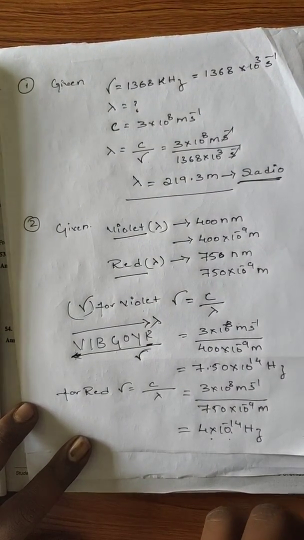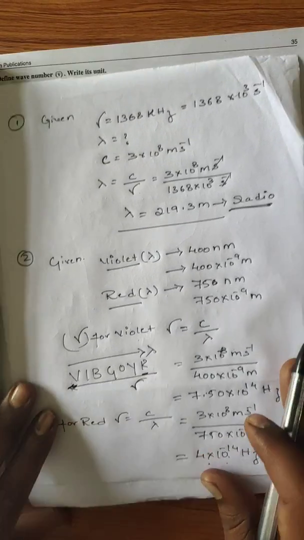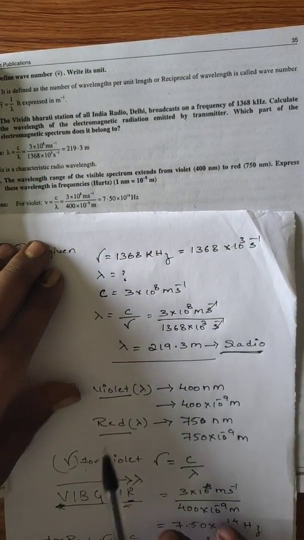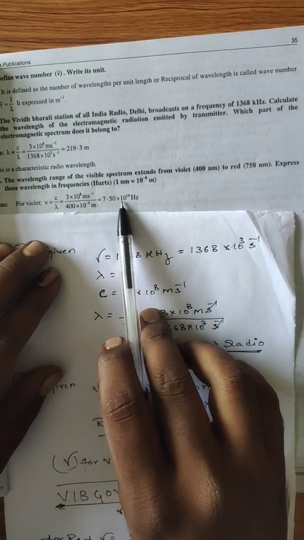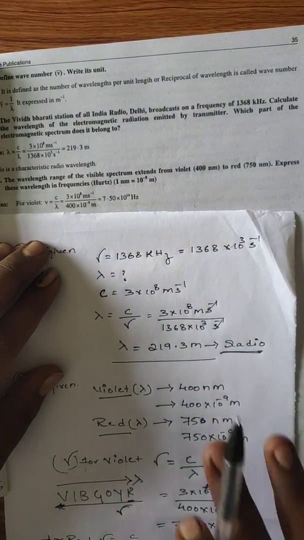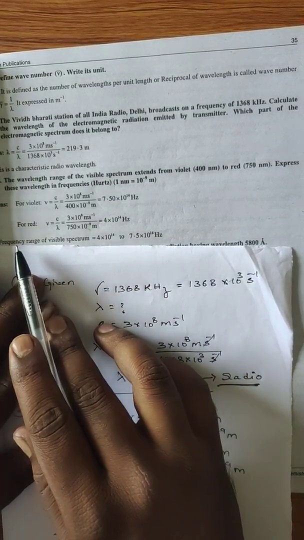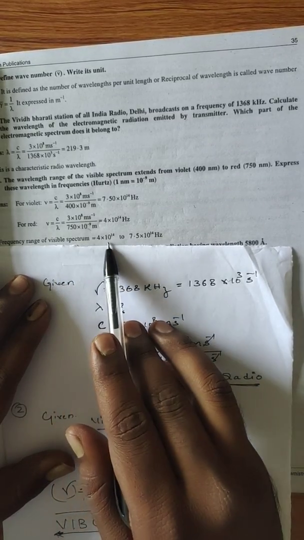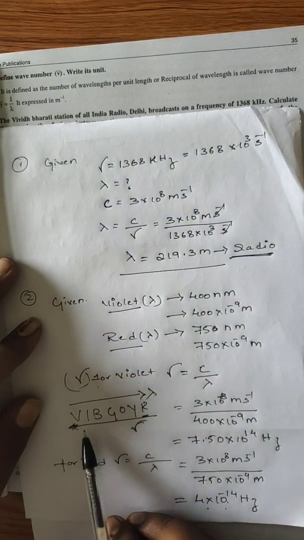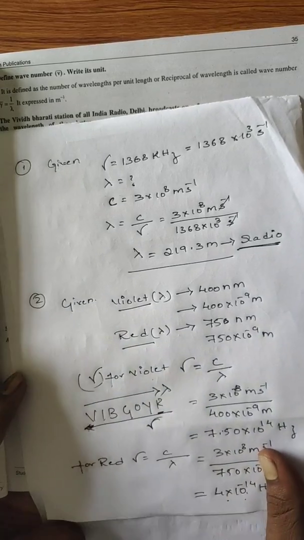Frequency increases, then wavelength must decrease. For violet we got 7.50 into 10 to the power of 14 hertz, and for red similarly. The frequency range of the visible region is 4 to 7.50, which I told you here. If the frequency increases, the wavelength decreases. Next problem.